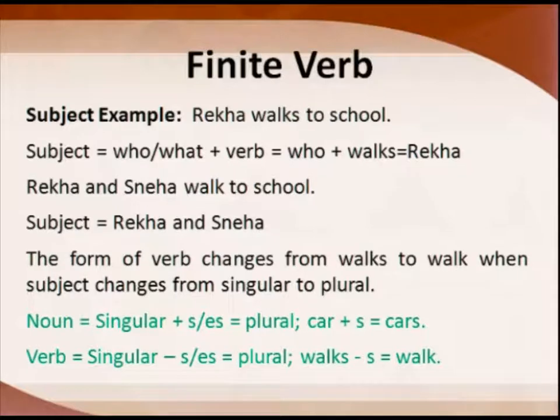Now see here, Rekha is singular, so walks is singular. There has to be subject and verb agreement. What is subject and verb agreement? If the subject is singular, the verb has to be singular. If the subject is plural, the verb has to be plural. That is why it changes. So here the verb walks is singular. It is not plural. It is opposite to noun.